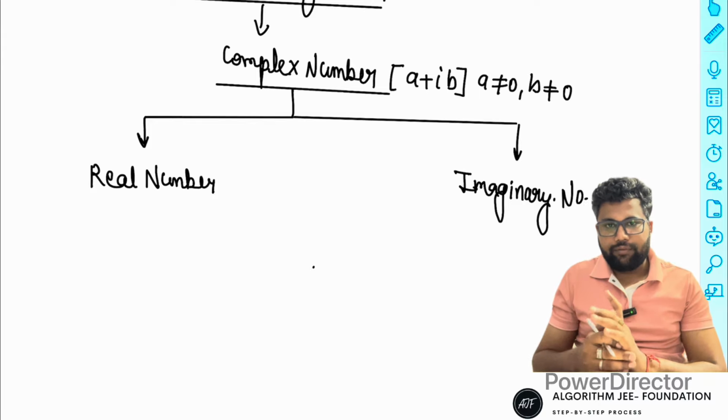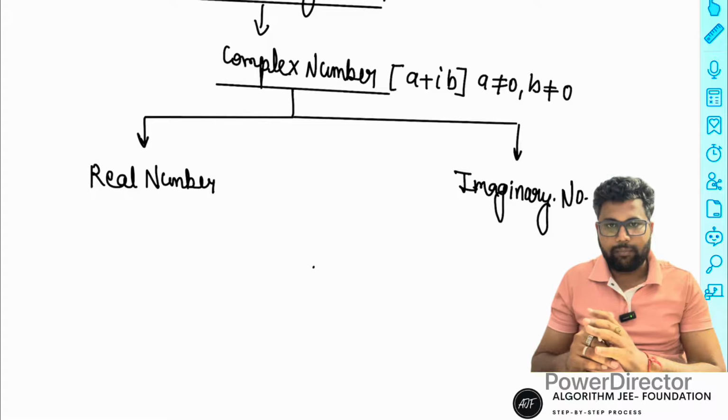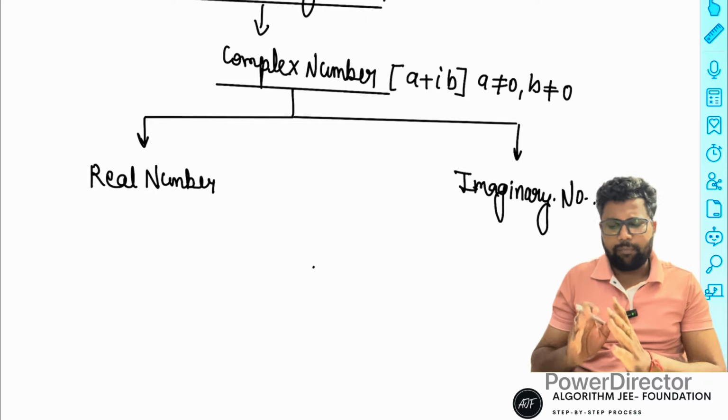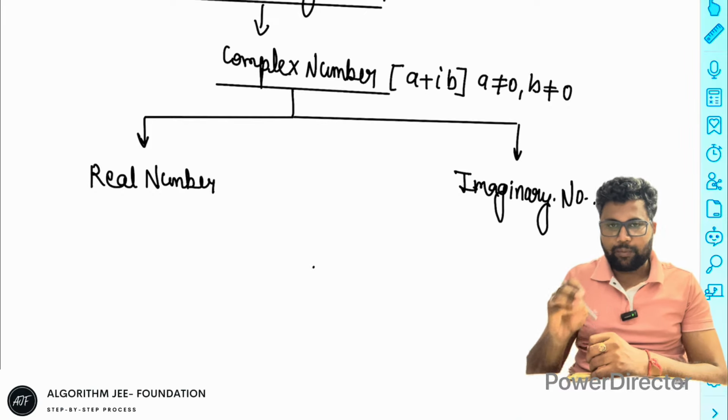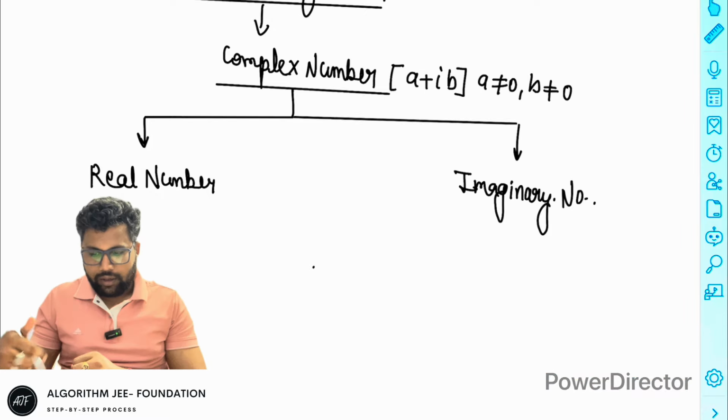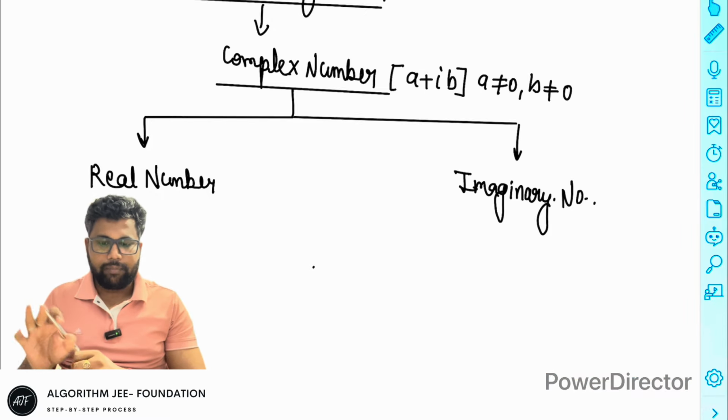Up to 10th, every student has discussed the real numbers, and every teacher also discusses the real numbers and plays with them: addition, subtraction, multiplication, all possibilities, up to 10th. Every student also revises the real numbers. But what is the meaning of imaginary?